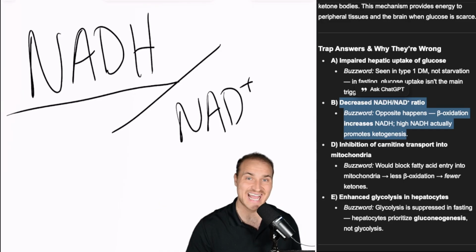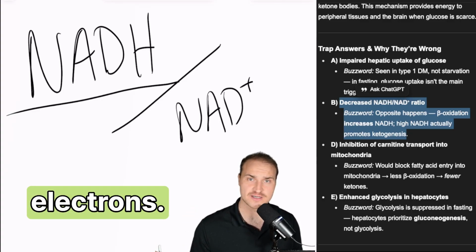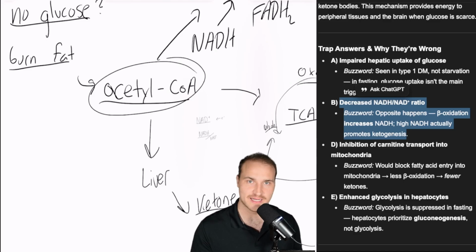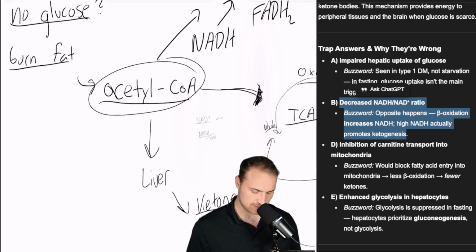And a high NADH to NAD plus ratio slows down the Krebs cycle. Because NADH tells the cells, hey guys, we got enough energy. Look at me, I'm full of electrons. And this causes acetyl-CoA to build up. Why? Because it can't enter into that TCA cycle as easily. And what happens, as we now know, to the extra acetyl-CoA? Well, it gets shunted over to make some more ketone bodies.